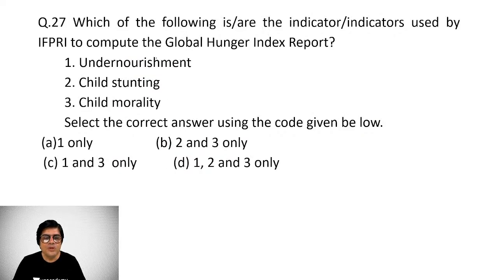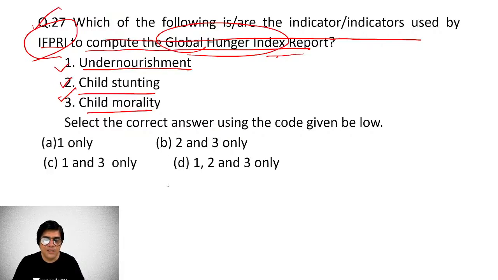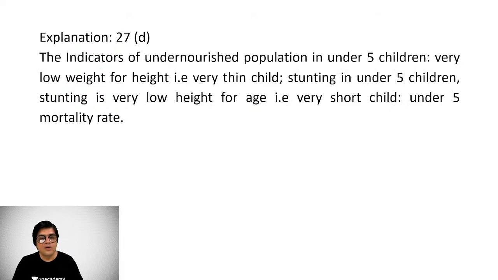Now, which of the following are the indicators used by IBRD to compute the Global Hunger Index report? Question number 27. What is IBRD? That also we will understand. A Global Hunger Index now. So it uses undernourishment, child stunting, and child mortality, all three criteria, right? All three criteria for evaluation of Global Hunger Index.